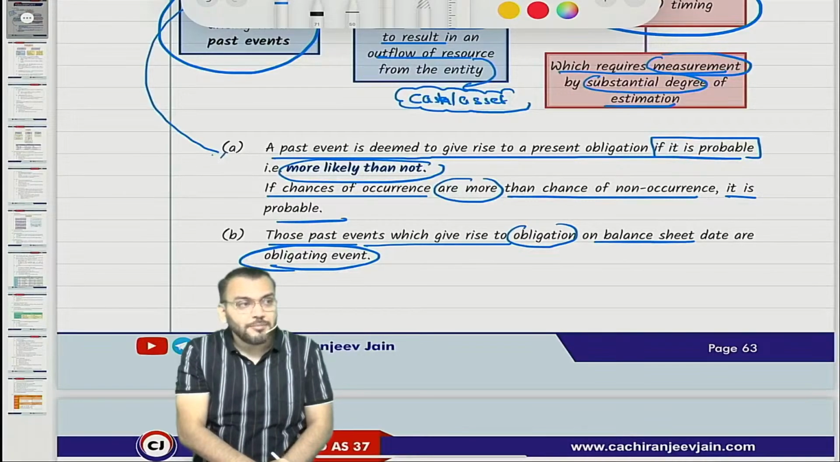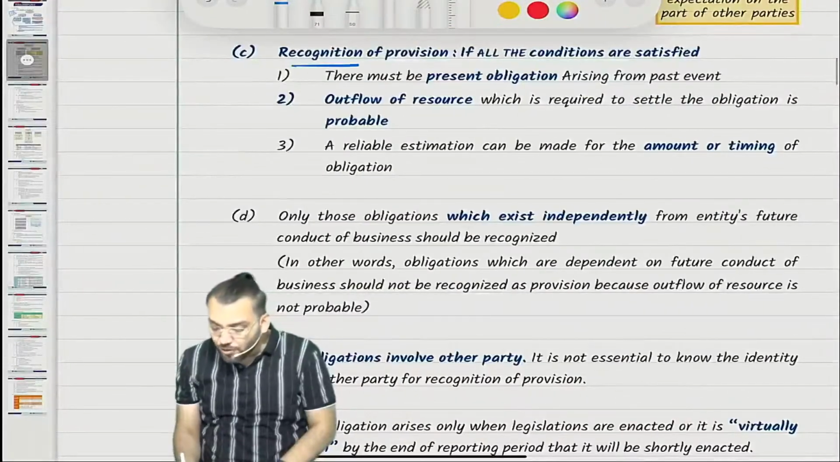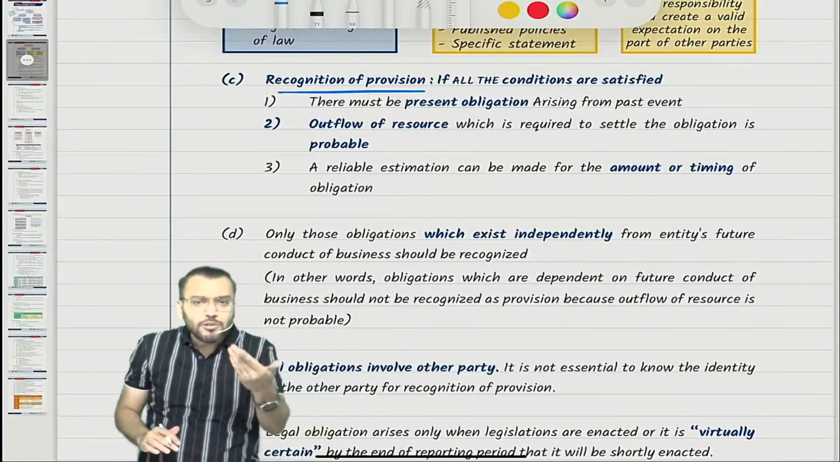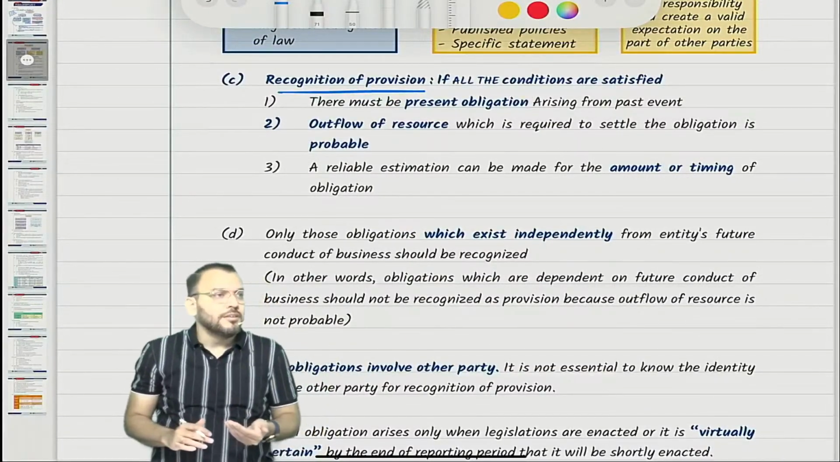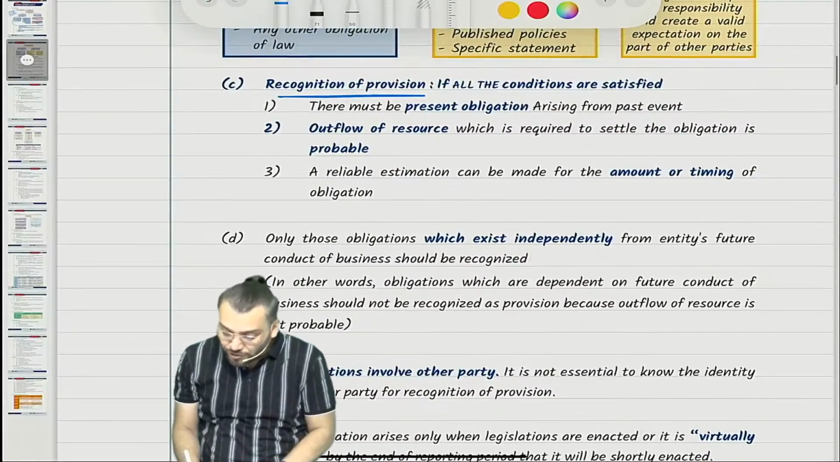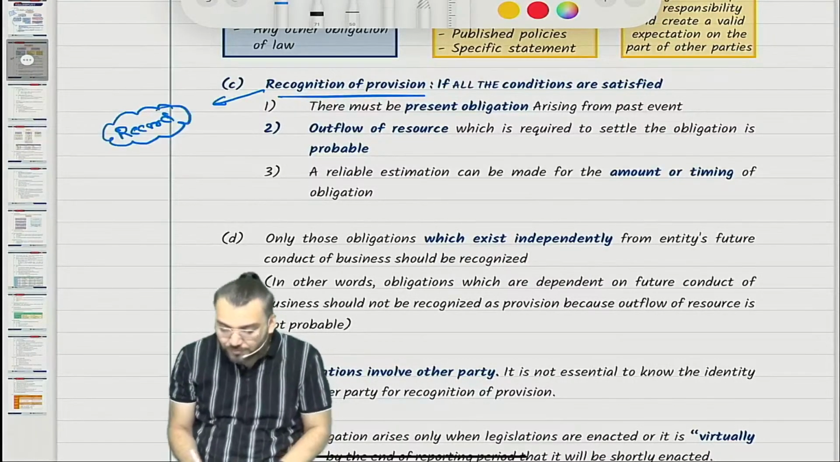Understood? Ind AS 37 says when to recognize a provision. Recognition means when to record the journal entry in the books of account. When I say recognition, recognition means recording in the books of account.